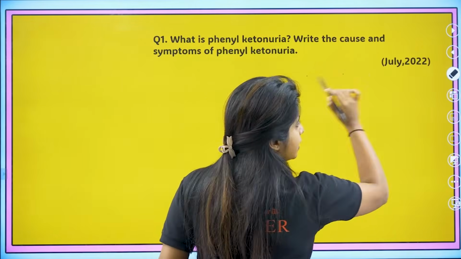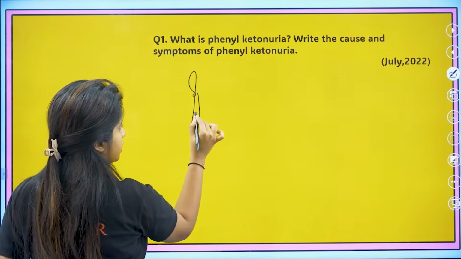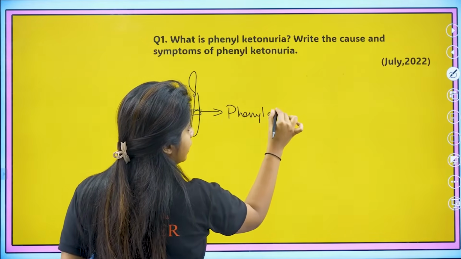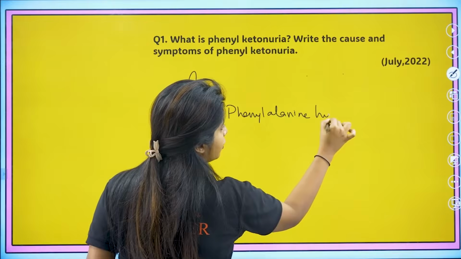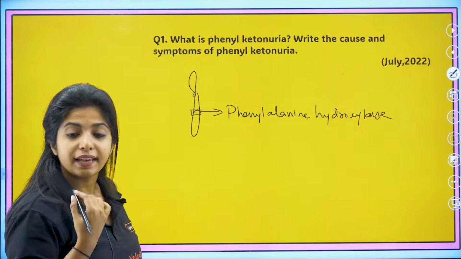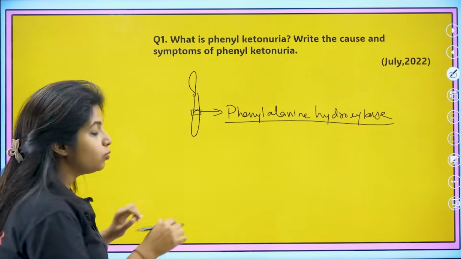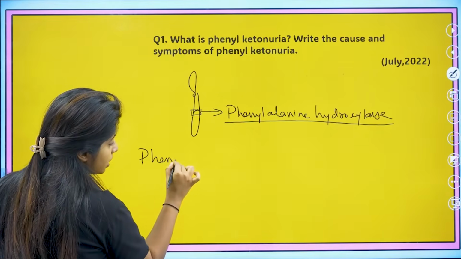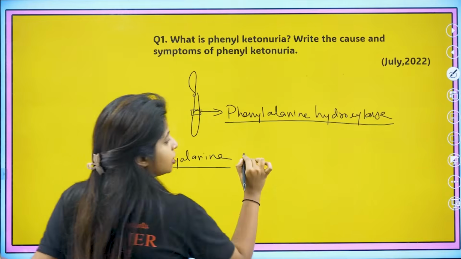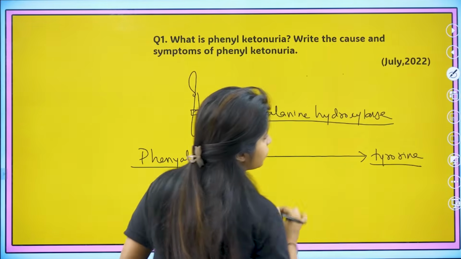I hope that's clear. Now, what exactly happens over here? A gene that codes for a very important enzyme known as phenylalanine hydroxylase is affected. Now is this particular enzyme being formed? No. What does this actually do? I am going to tell you that. It actually converts an amino acid whose name is phenylalanine to tyrosine.